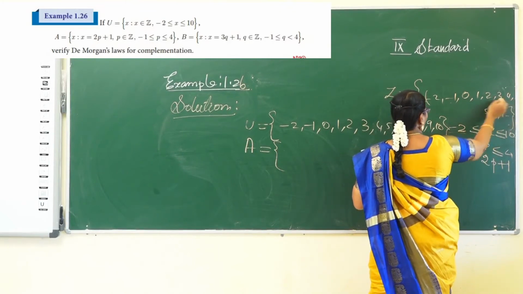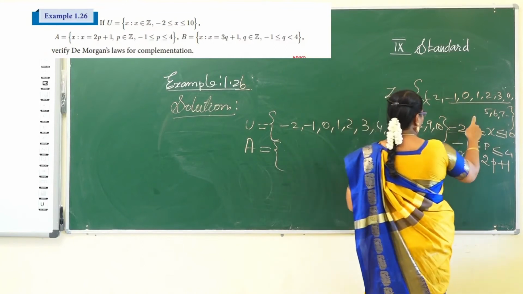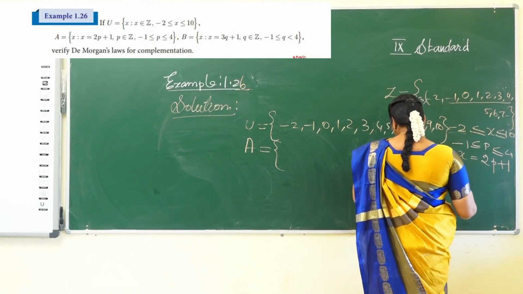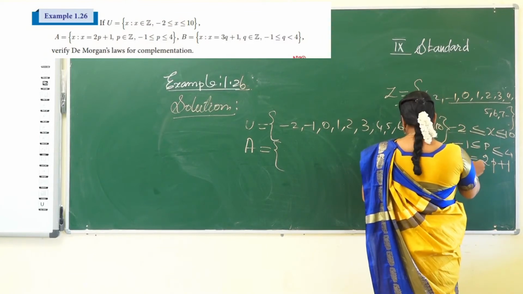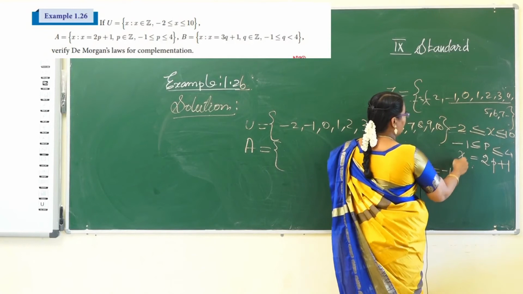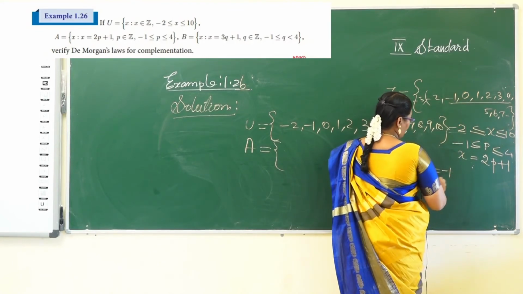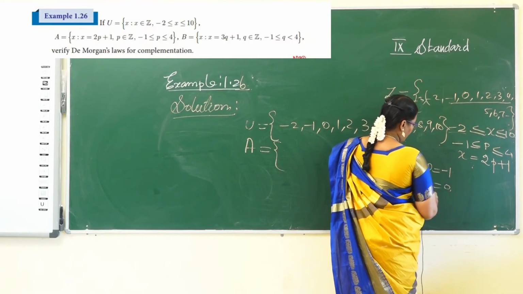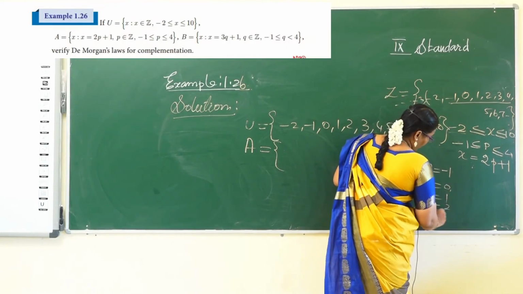So included 4. So start from minus 1 to 4, the P values are given. Now substitute in this place. So first P is equal to minus 1. First substitute the value of P is equal to minus 1. Second one, P is equal to 0, P equal to 1, P equal to 2, P equal to 3 and